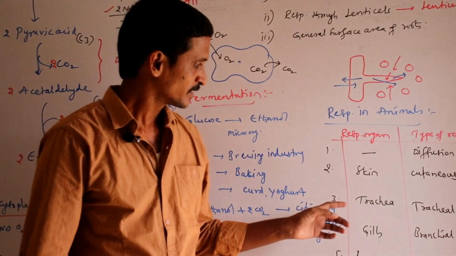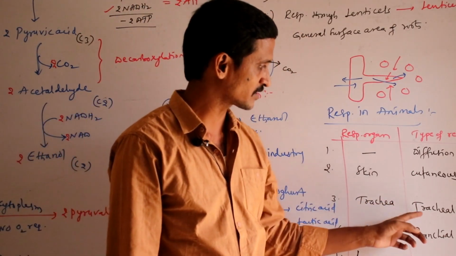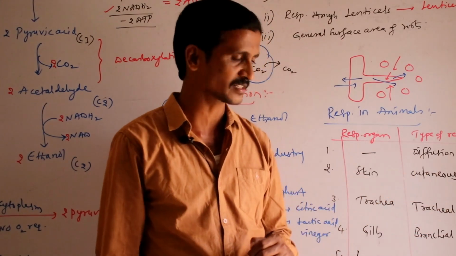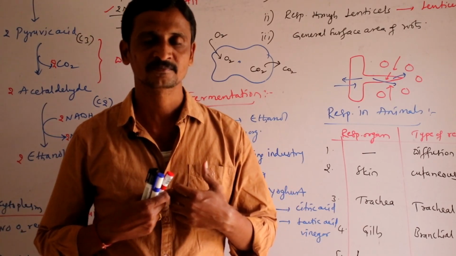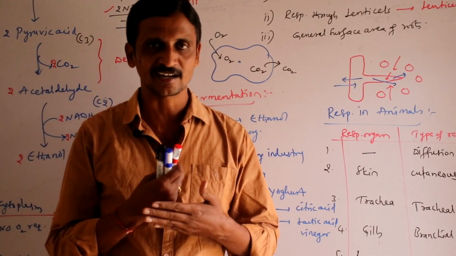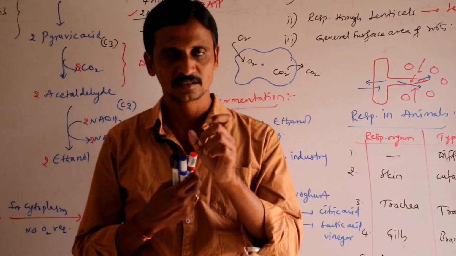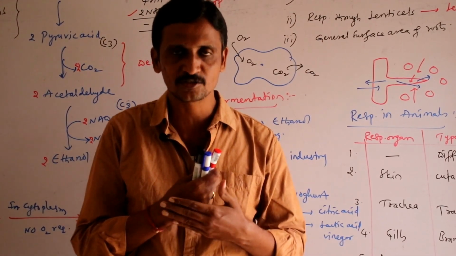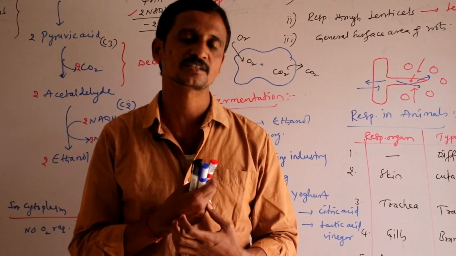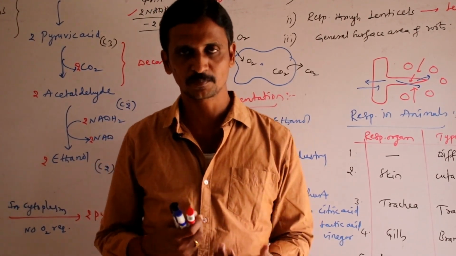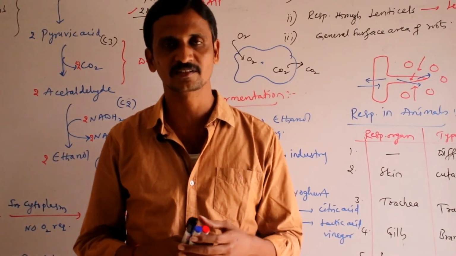Okay. Then if respiration occurs through trachea, it is called tracheal respiration. It is seen in insects. Insects cannot respire through their skin because they develop a hard, thick, impervious cuticle that is formed as an exoskeleton. Moreover, they do not possess hemoglobin, which is able to transport oxygen and carbon dioxide very easily.